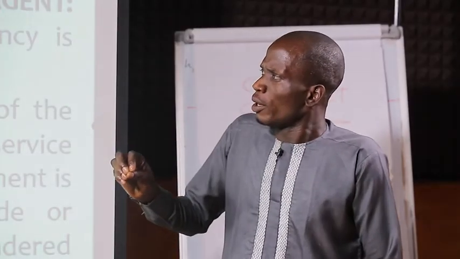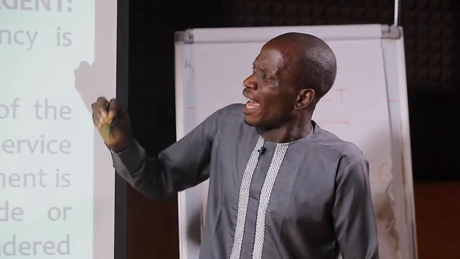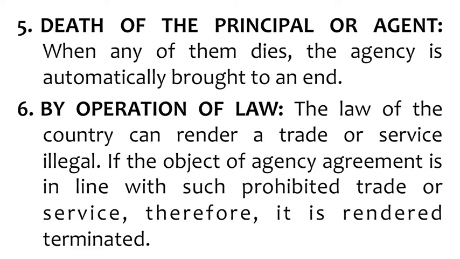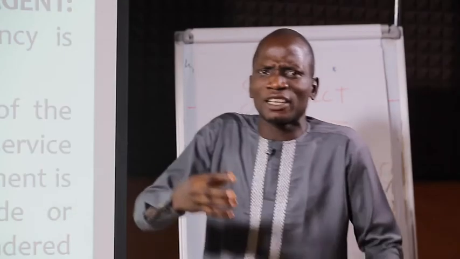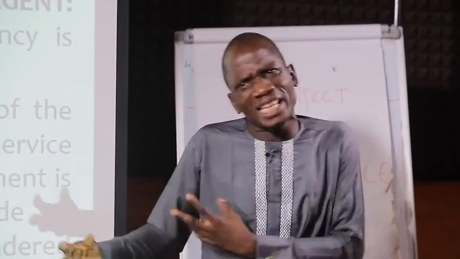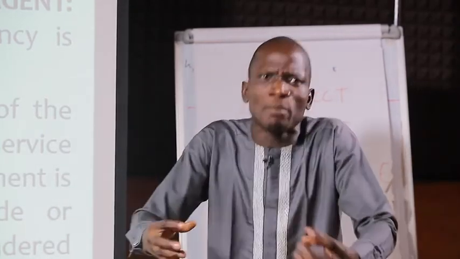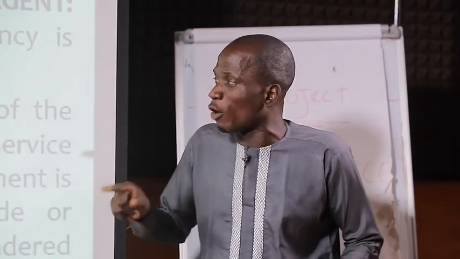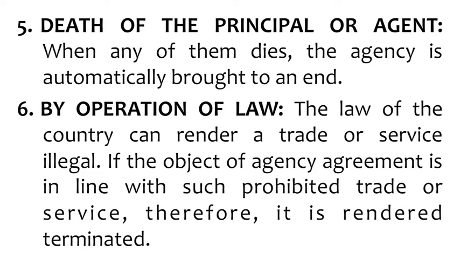The fifth way through which agency could be terminated is through the death of the principal or agent. When any of them dies, the agency is automatically brought to an end. As a result of the death of the principal or the agent, such agreement must come to an end. Now, let's look at the sixth one, by operation of law.